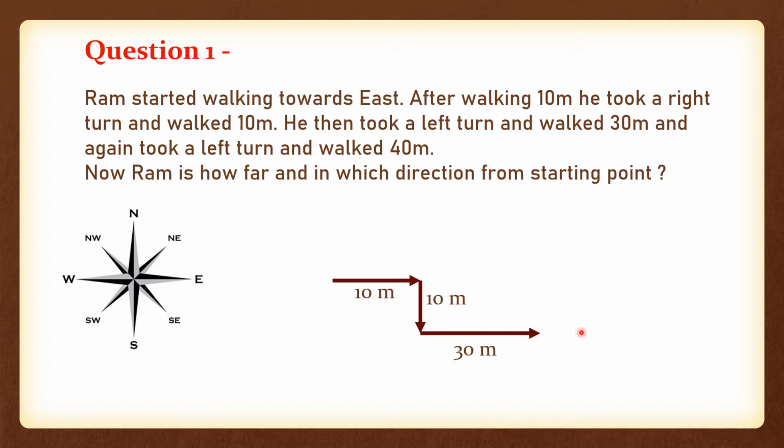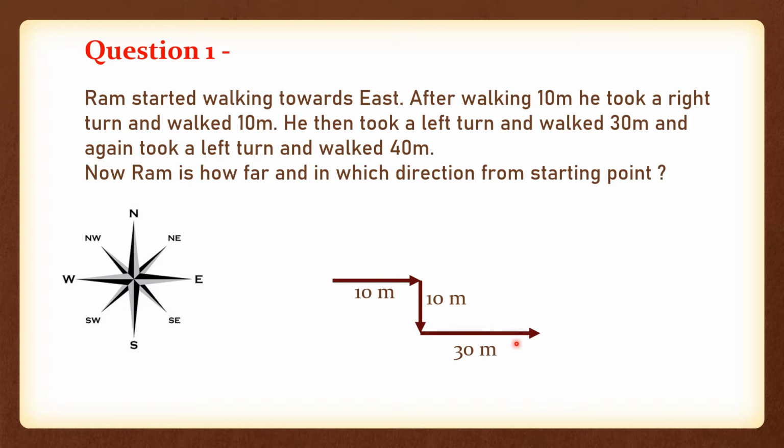And in the Pythagoras theorem concept, the line size is very important, because if it is too short or too long, then it won't work. Means if your 30-meter line is shorter than your 10-meter line, then it won't work, my friend. So you need to do this. You can forget your childhood love, but you can't forget this concept that I am telling you. Okay, and again he took a left turn from here. He took a left turn and he walked 40 meters, right? As I said, the 40-meter line should be longer than the 30-meter line.